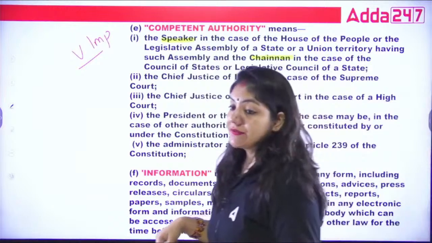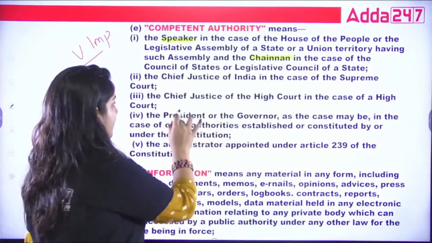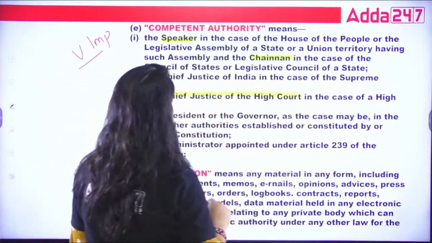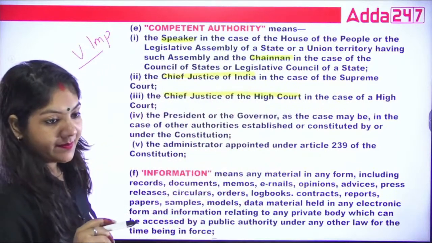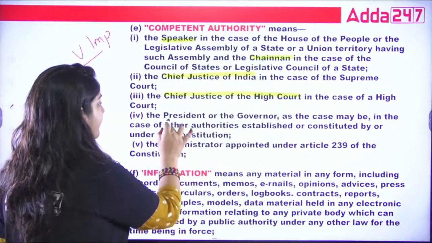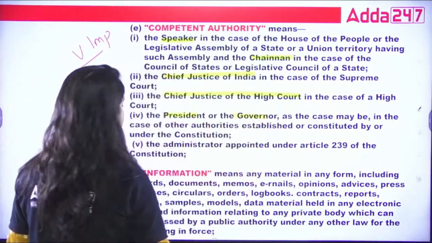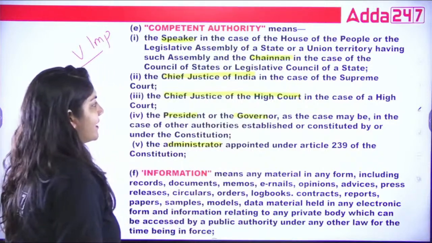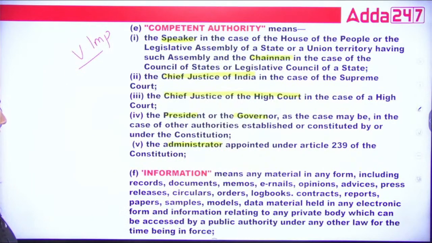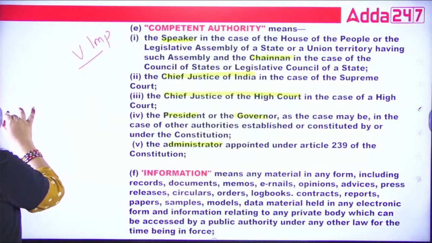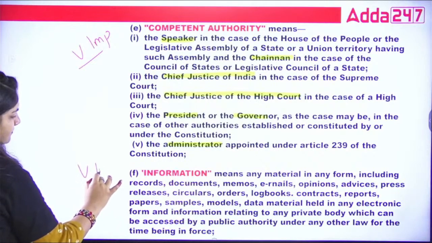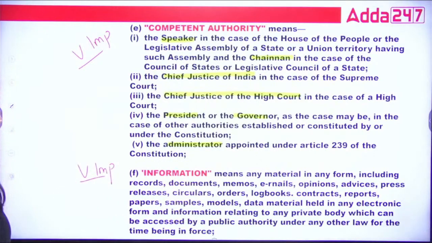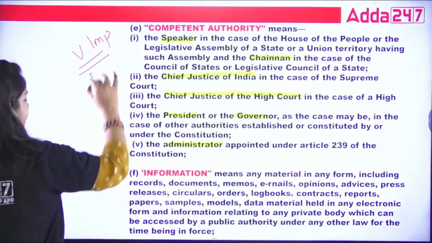Next, Chief Justice of India, Chief Justice of High Court. Okay, Chief Justice of India, these are the competent authority. Competent authority, the President, Governor and Administrator. So guys, you have to learn this one. These are important. This is also important. Information. What is information, guys? This is important, competent authority, and this is.